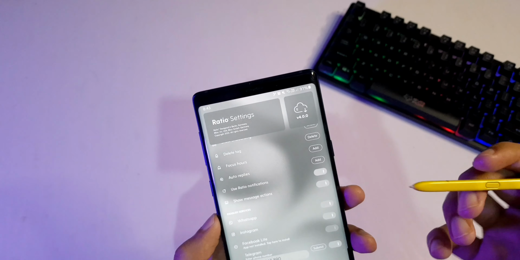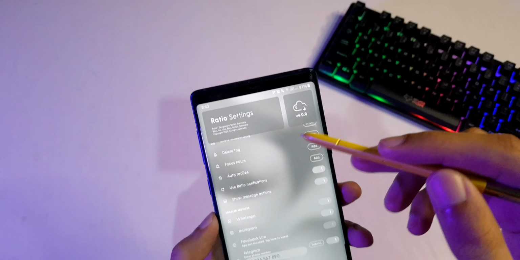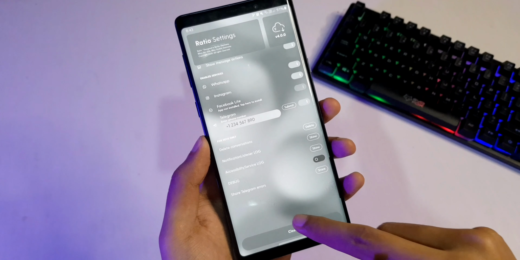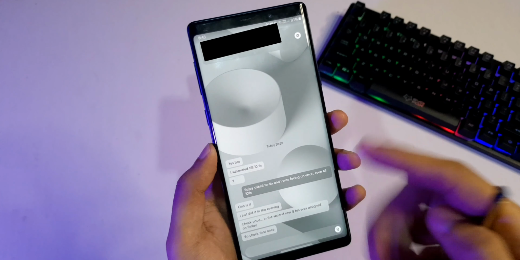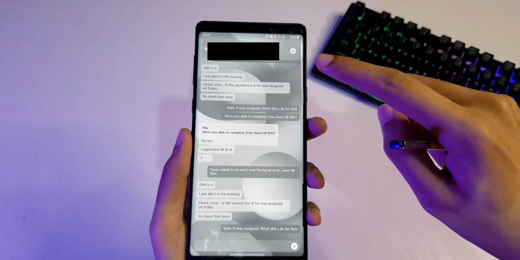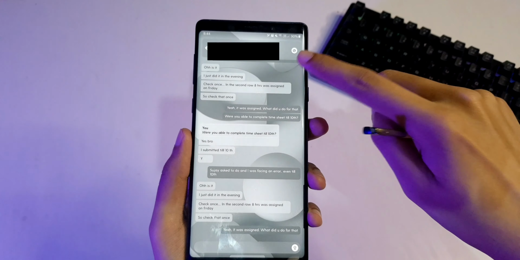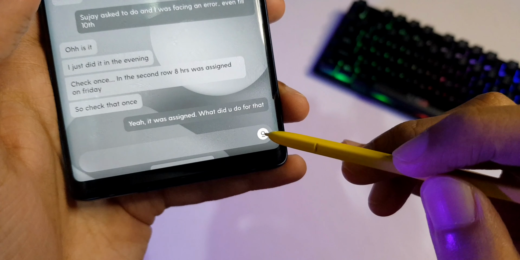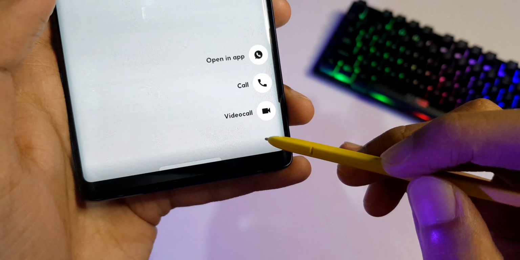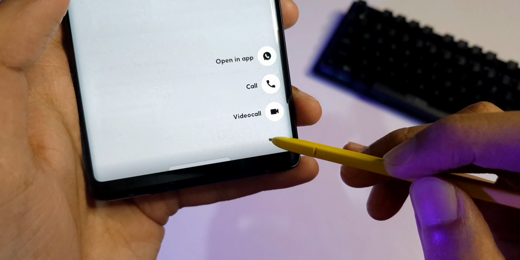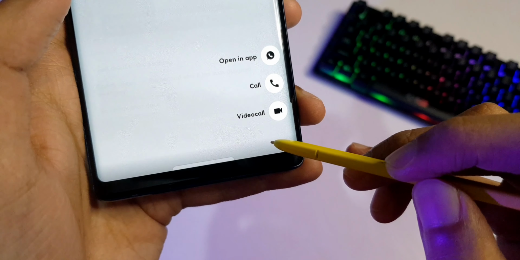And unlike normal notifications, when you click on a block notification, it doesn't take you to the app. I just clicked on the WhatsApp notification. It didn't take me to WhatsApp. It's still there in the home screen and it takes you here. And if you don't like this clean interface for some reason, there is a tiny symbol there which will take you to the relevant app, and you can chat as usual. Alternatively, you can use this tiny button on the bottom right as well. When you're in a chat window, it gives you open in app, video call, or phone call. I think it by default takes you to a WhatsApp call.